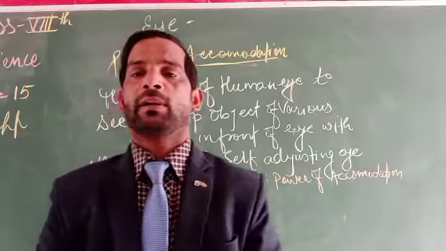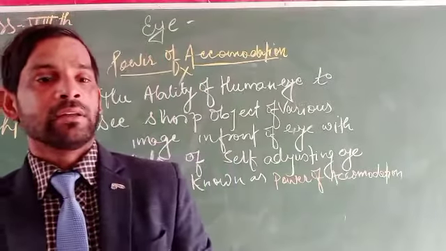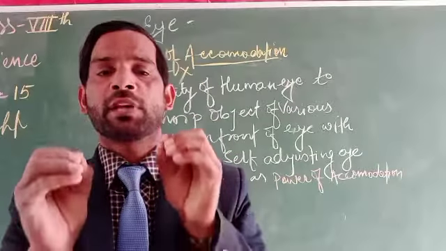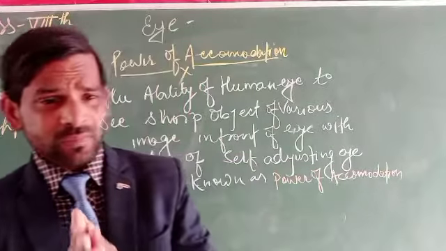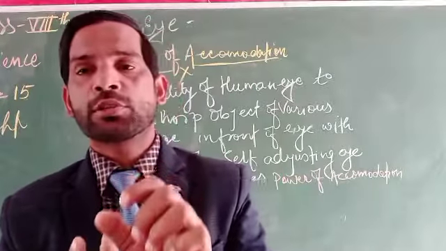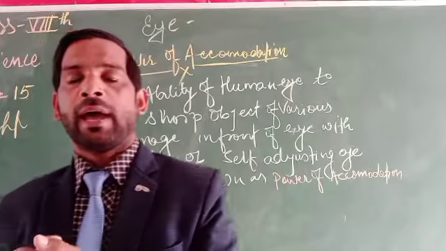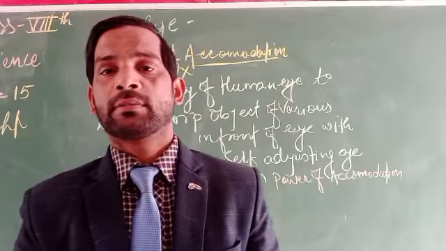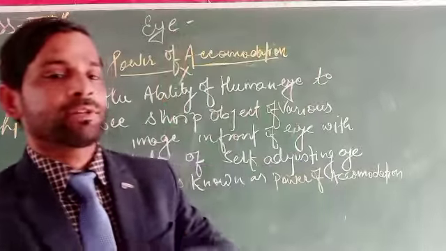What is the near point of the eye? It is the point nearest to the eye at which an object can be placed and still have a sharp vision. That is called the near point.